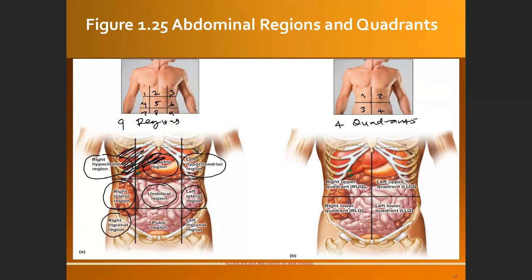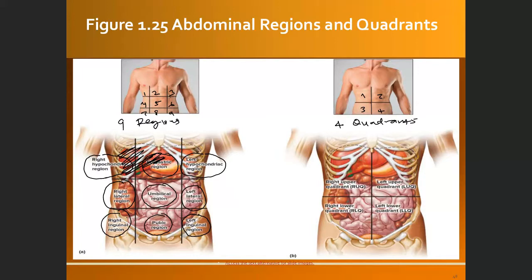Okay, and then the pubic region. This is where the bladder and rectum are located, and then the left inguinal region. This is where mostly the large intestine, especially the descending part, is located. So this is how the doctor divides the abdominopelvic cavity into regions to pinpoint the exact location of the organs.